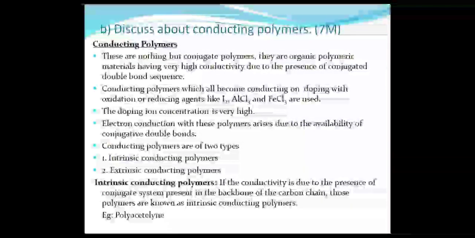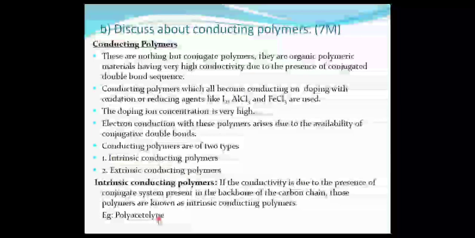In our previous class, we have discussed what is known to be conduction polymers. Conduction polymers have two classifications: intrinsic conduction polymer, followed by the extrinsic conduction polymer. When we are discussing conduction polymers, the best example is polyacetylene. Polyacetylene is the best example for an intrinsic conduction polymer.